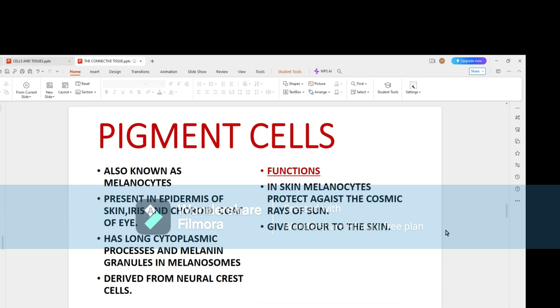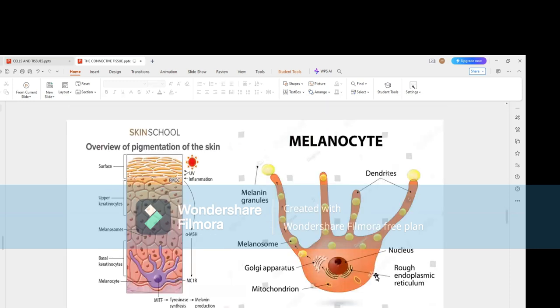The coloration of your skin also helps to protect it from the cosmic rays of the sun. See, this is the melanocyte with lots of cytoplasmic processes, lying in the epidermis and invading the superficial layers.